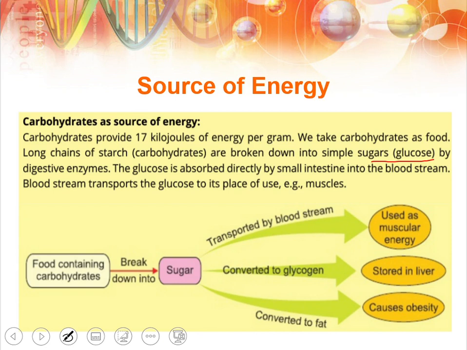So food breaks into sugar, which is glucose, and then it is transported by our blood to the muscles. Some of it is stored in the liver for emergency use, and some of it is converted into fat, which causes obesity. If we take a larger amount of glucose than necessary, we will become obese. So that is why a specific amount of glucose is necessary. Greater than that will cause diseases, and less than that will also cause different types of diseases.